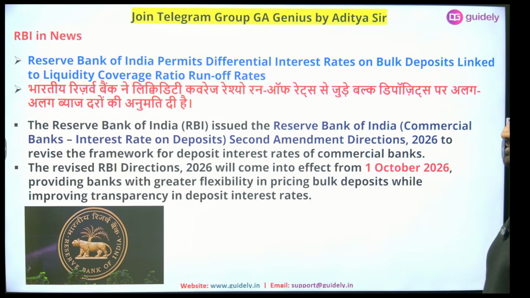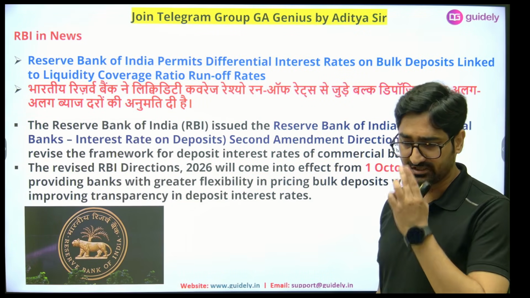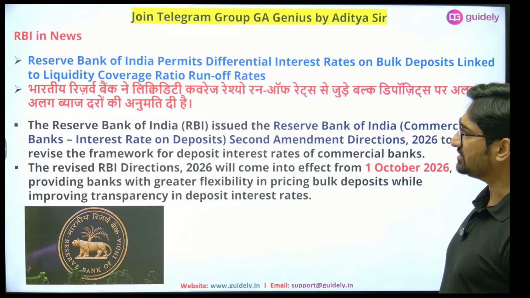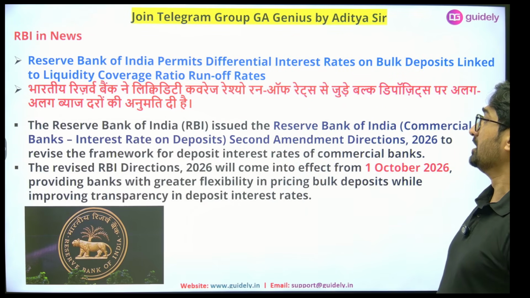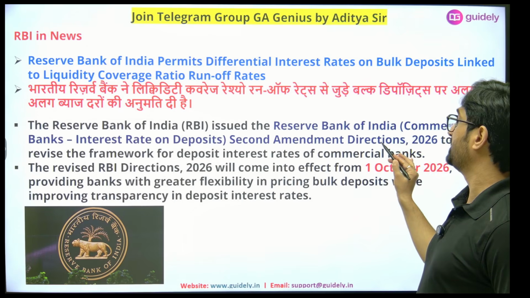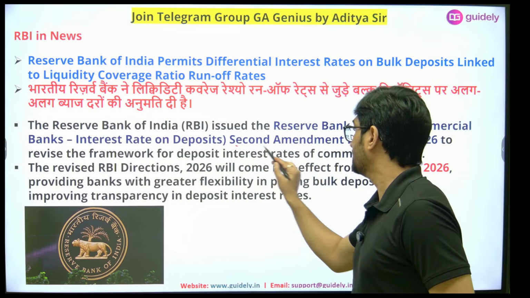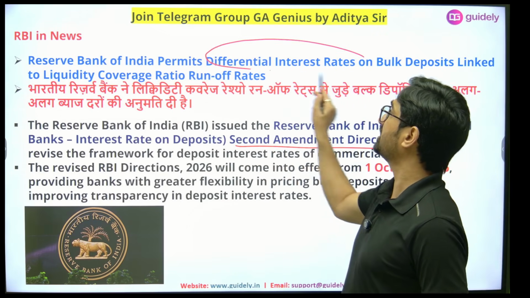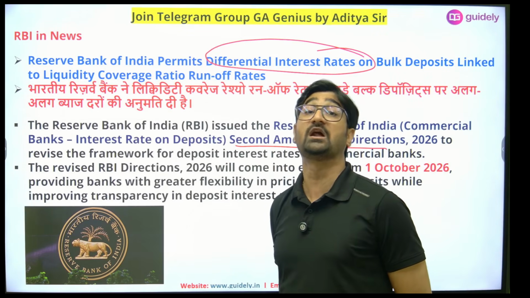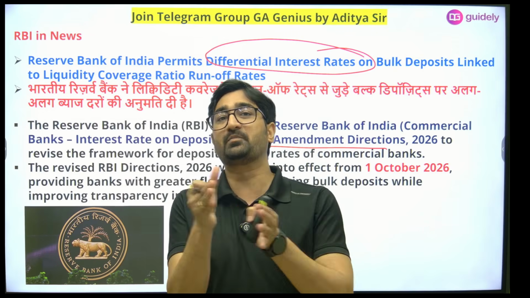Talking about IBPS PO. अभी मैं आपको एक दो एग्जांपल्स दे देता हूं. For example, there is a circular of Reserve Bank of India, very recent, in the month of August, regarding the interest rate on the deposit, that banks will be allowed to offer the differential rate of interest on the bulk deposit. अभी आप यहां से ब्रेक डाउन करो.